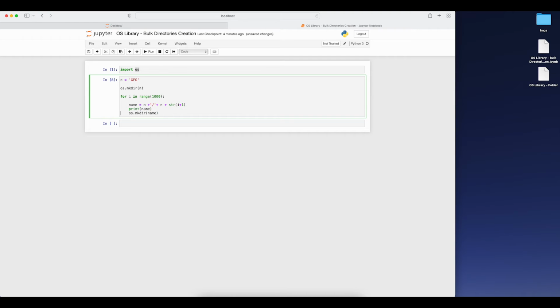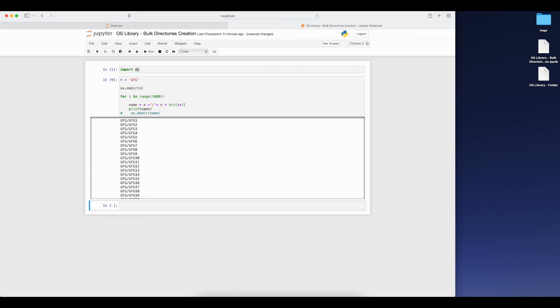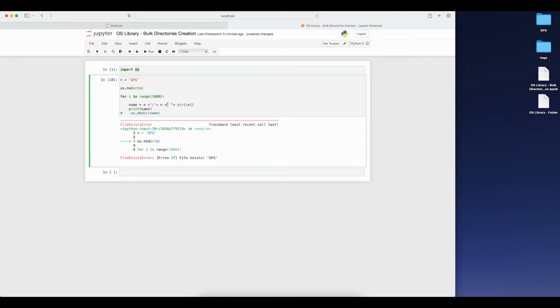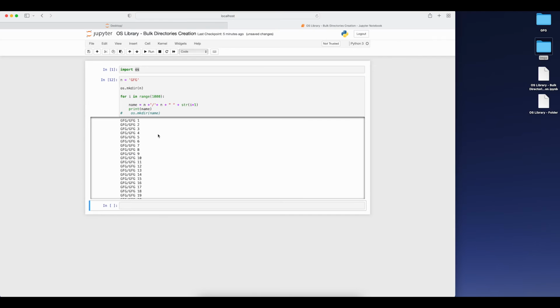If I'm writing it hash here, so here you can see this is how I can create these names of all the folders which are going to be created. Here in between I can also pass a space so that it will look exactly how I want them to be. Okay, file exists. So I need to remove this gfg. Now if I'm executing it, these are the names of the files which are going to be created.